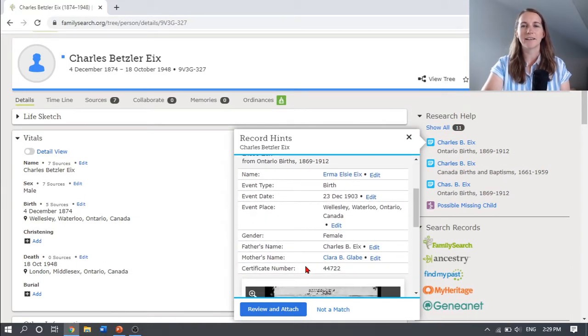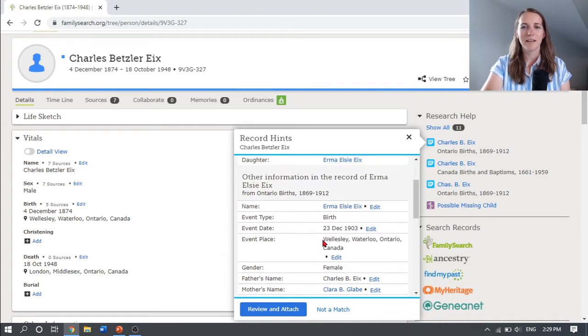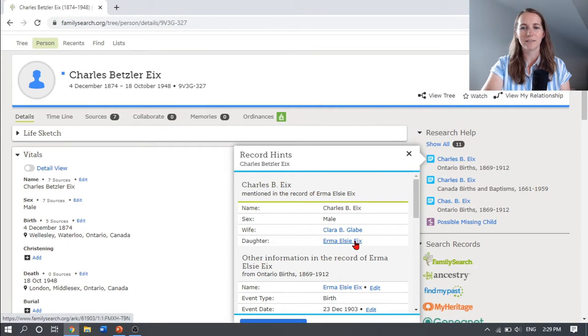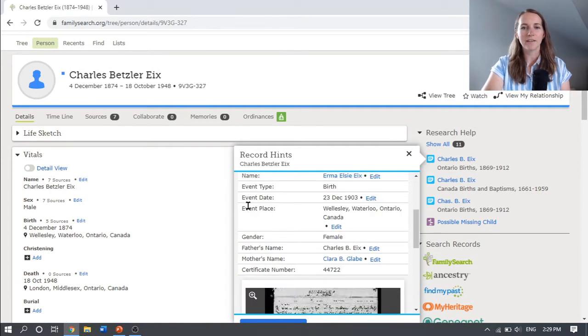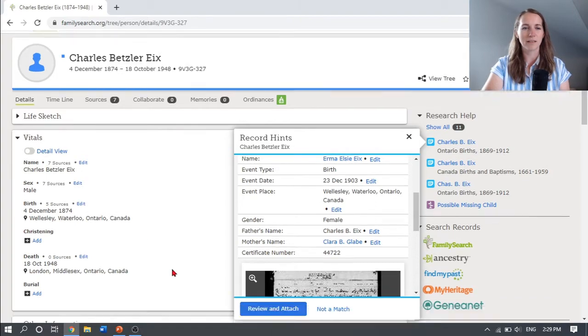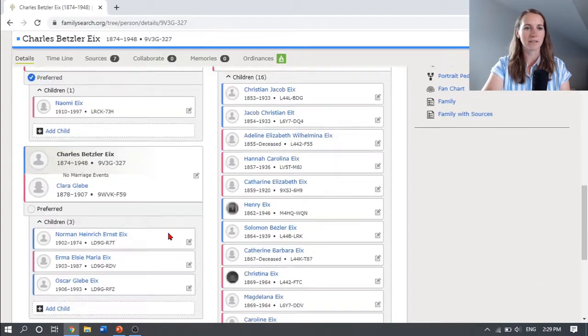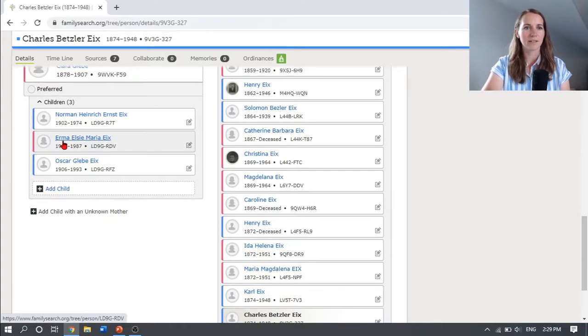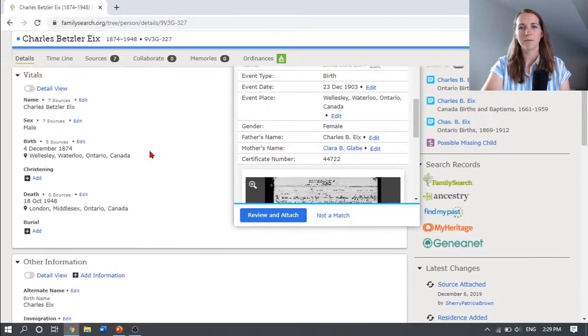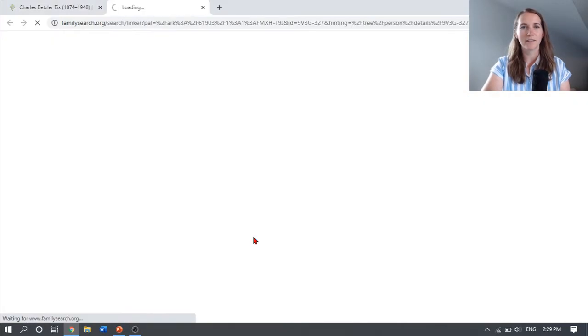We want to take a look at the who, the when, and the where of this. So who, the names of the people in this record do sound the same. The where, the event place is Wellesley, Waterloo, Ontario. That's where he was born, and they usually lived in similar places. And the when, 1903 is when this child was born. Let's just scroll down and look at those children. There's an Irma Elsie Maria Ikes, born 1903. Okay, so we are going to review and attach that record.